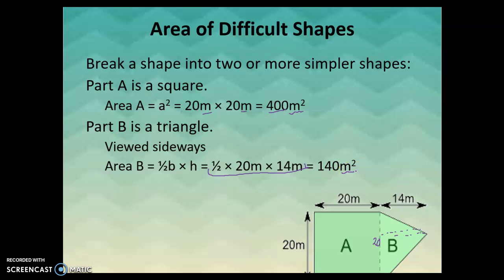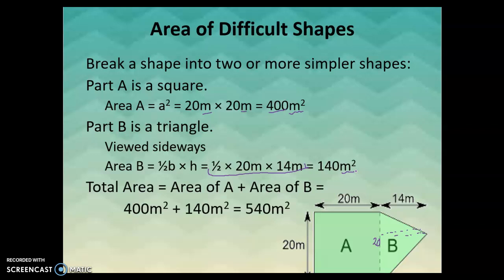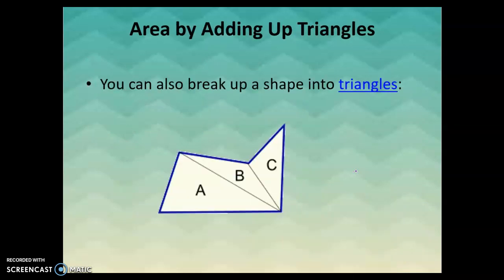We're then going to take part A and part B and add them together. So 400 plus 140 is 540 meters squared. That is the area of this more complex shape.